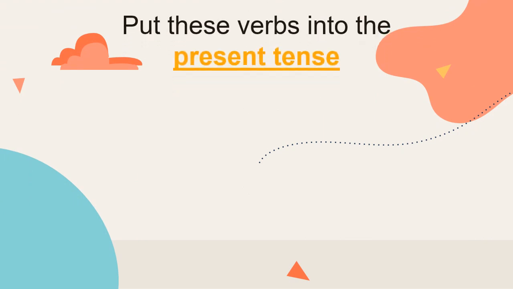Put these verbs into the present tense. So they are already in the past tense. We're now going to put them into the present tense. Walk. What is walked in the present tense? Walk. Sat. Sit. Played. Played is the past tense. How are we going to put that into the present tense? Play.